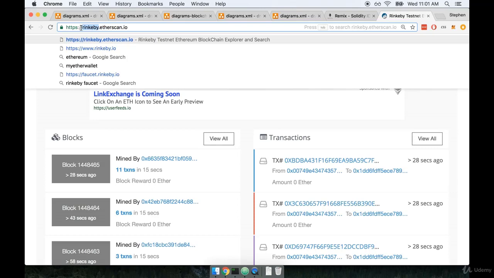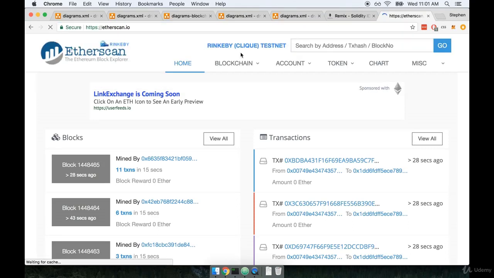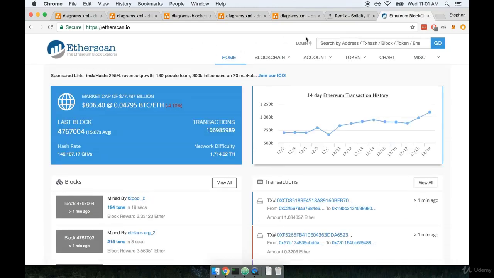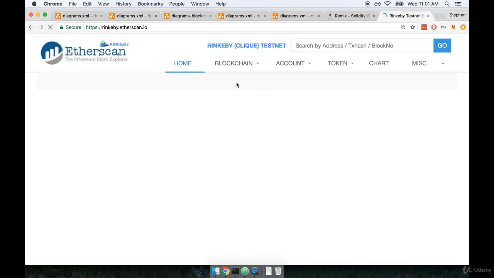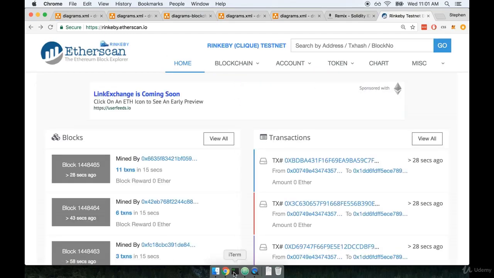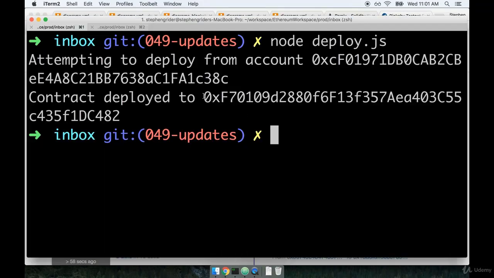So right now we are connected to Rinkeby, but if we wanted to flip on over to the main network, we could go just as easily to www.etherscan.io. And then we should see essentially the page for the main network. I think in this case it doesn't actually specify that this is the main network, but it is. So let's go back over to Rinkeby.